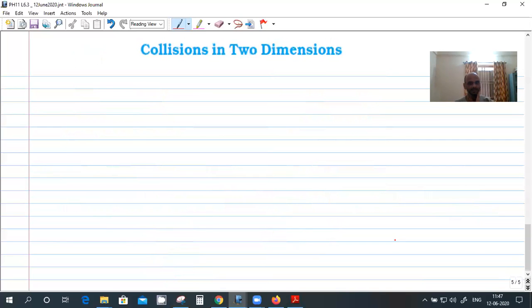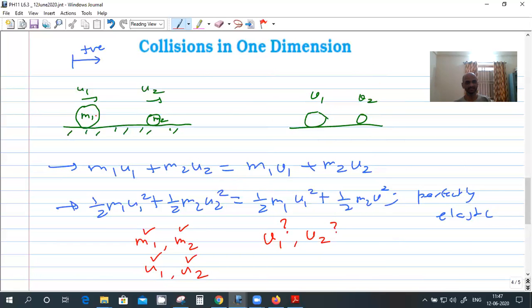And now an example of collision in two dimensions. When the mass hits this m2, it will again move in the same straight line, right? How is it possible to convert this into a 2D collision?